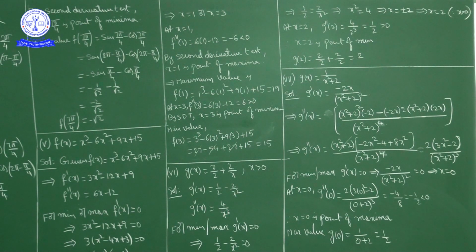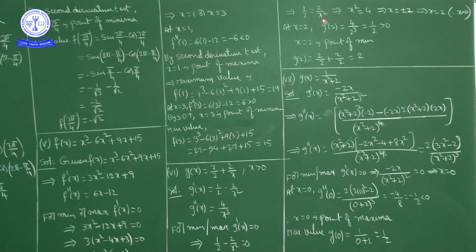g(x), g'(x) and g''(x). Now for minimum or maximum, first of all equate the first derivative equal to 0. For minimum or maximum, g'(x) equal to 0. By putting g'(x) equal to 0, what we have? 1/2 minus 2/x² equal to 0. If you write this term this side, what we get? 2/x² is equal to 1/2.